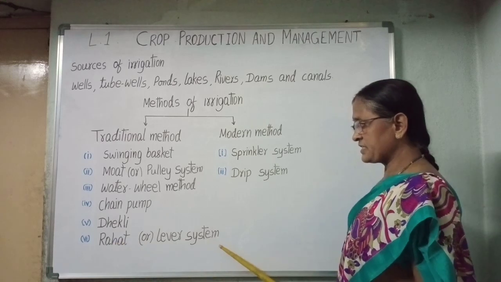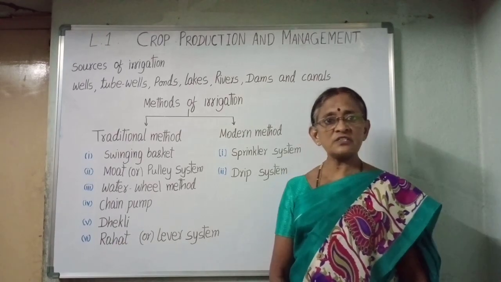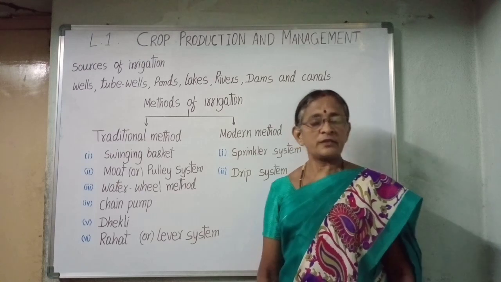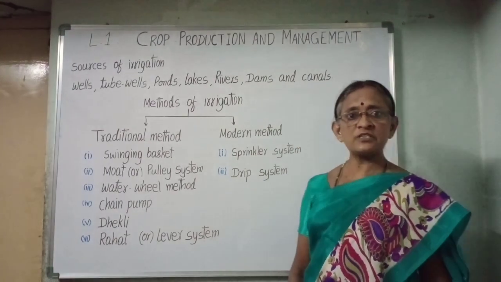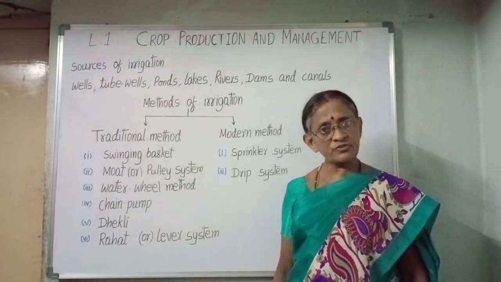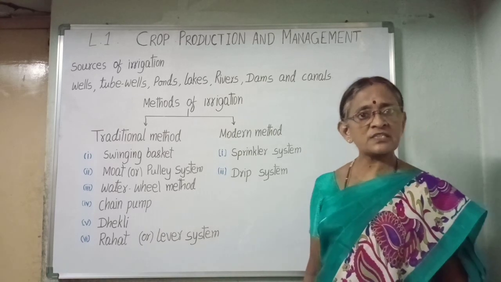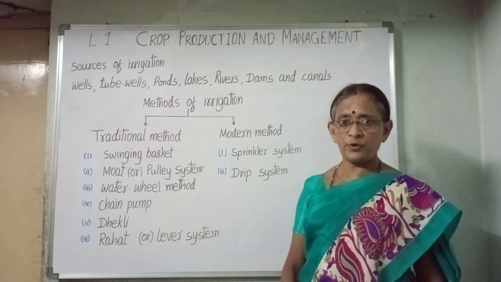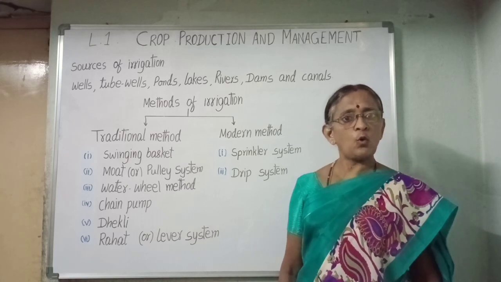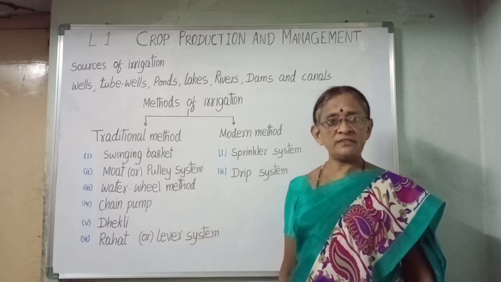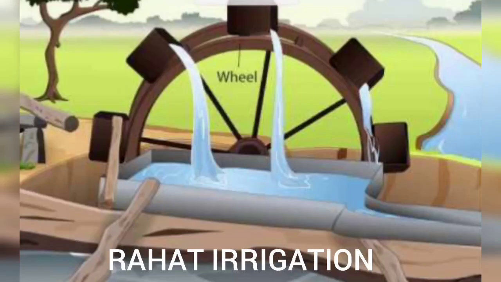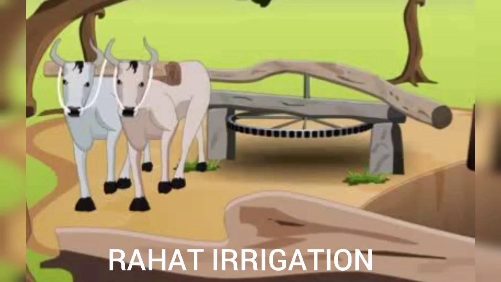Rahat or lever system. In Rahat, water is drawn out from a well. There is a large wheel fixed on an axle above the mouth of the well. A long belt with many small metal parts is put over the big wheel, which can move over the wheel when the wheel turns. The lower end of the long belt of parts dips in the water of the well. The big wheel is turned by using a lever system driven by the force of animals.